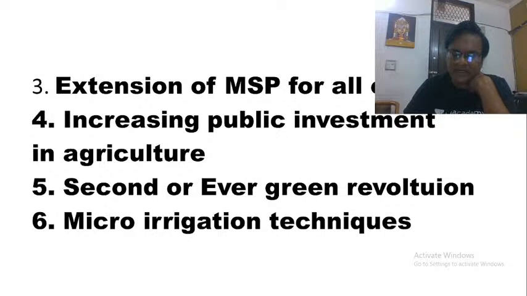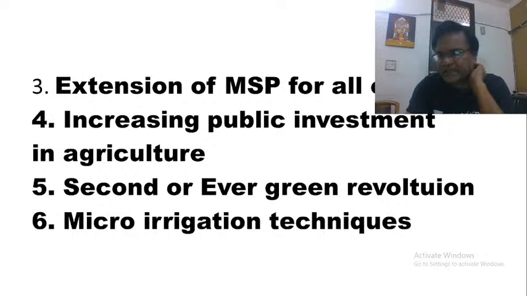Then the next important aspect that we talk about as part of reforming agriculture is micro irrigation techniques. These questions are repeatedly asked in our examination. Micro irrigation techniques: we are talking about sprinkler irrigation in place of flood irrigation, wherein we can save a lot of water, and we can also have what is called sustainable agriculture.